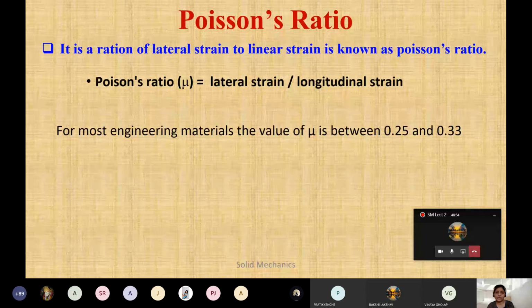So for most engineering materials, the value of Poisson's ratio is between 0.25 and 0.33 only. This is generally a range. It may increase, may decrease, but for most materials it lies between 0.25 and 0.33. So just remember this, if anybody asks in a viva or in GATE and other competitive exams.